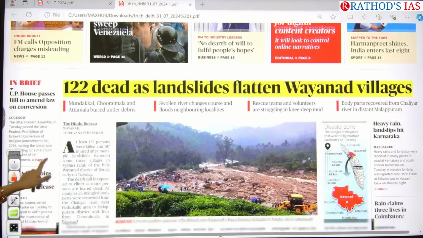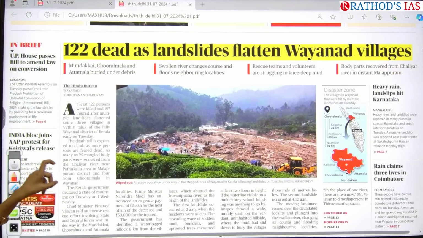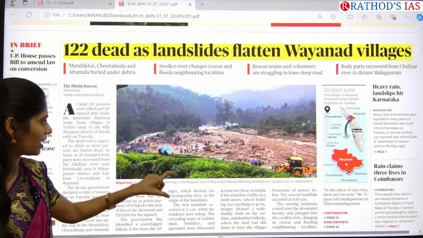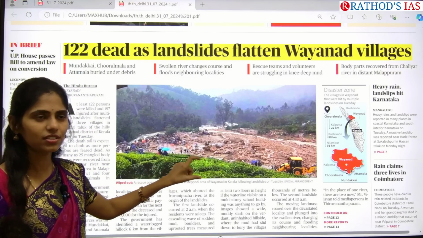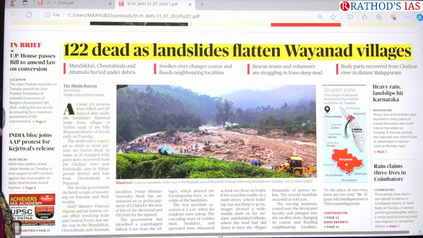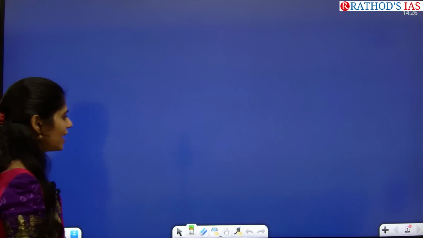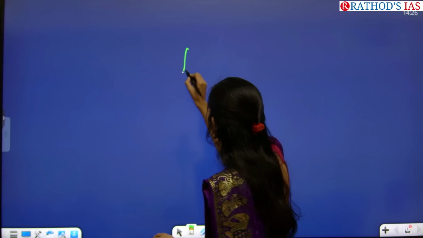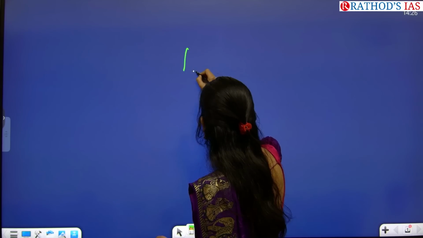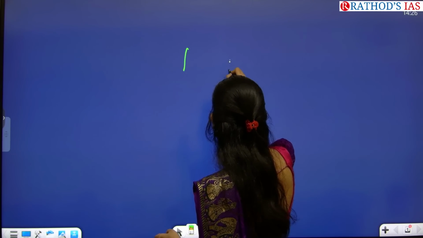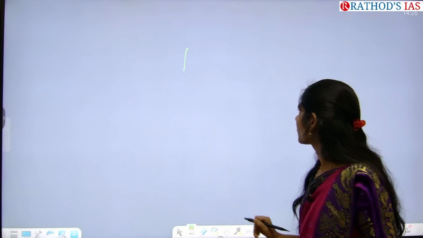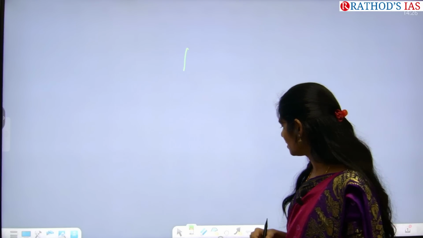In this front page, you can see there is one disaster depicted in this image. Can you see this image and tell which disaster it is? It belongs to landslide. In our disaster management classes itself, we discussed this landslides, right? So what is the keyword? The keyword is landslides.